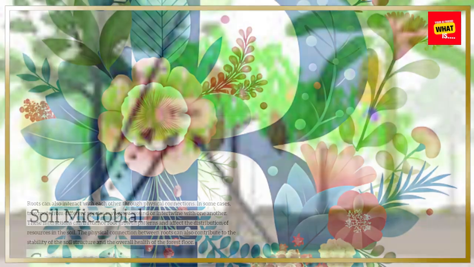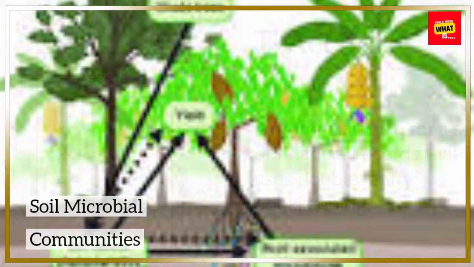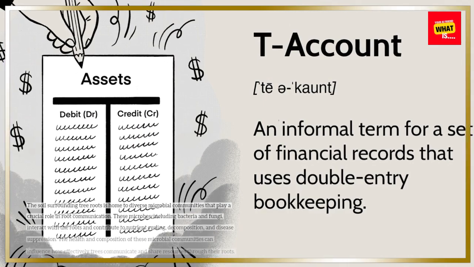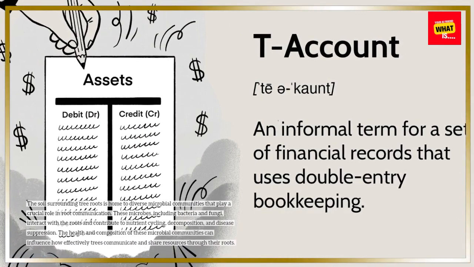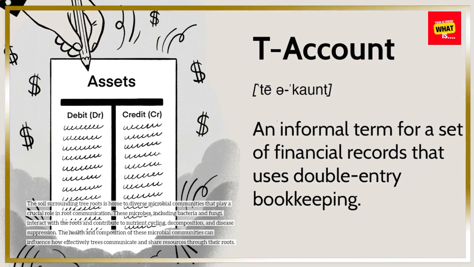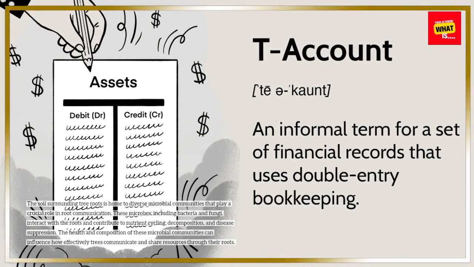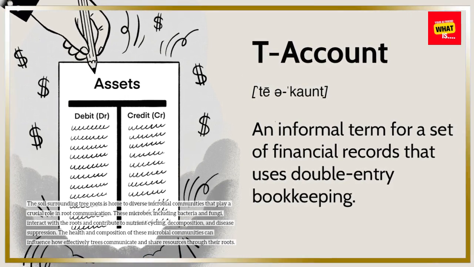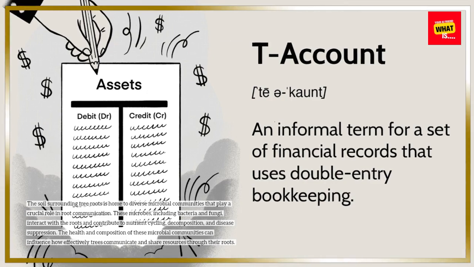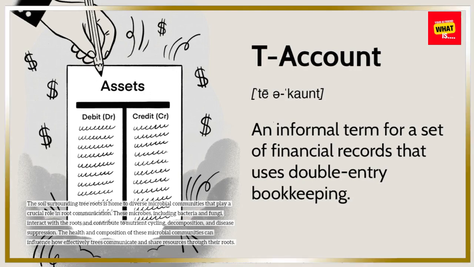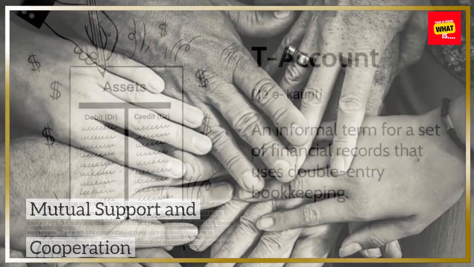Soil microbial communities. The soil surrounding tree roots is home to diverse microbial communities that play a crucial role in root communication. These microbes, including bacteria and fungi, interact with the roots and contribute to nutrient cycling, decomposition, and disease suppression. The health and composition of these microbial communities can influence how effectively trees communicate and share resources through their roots.